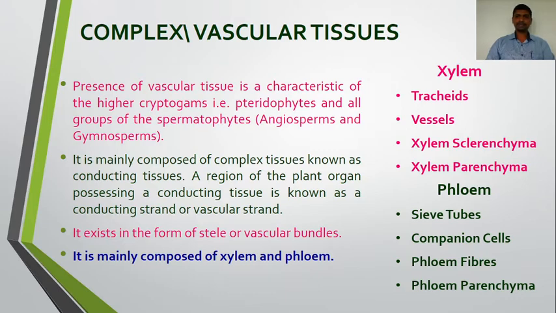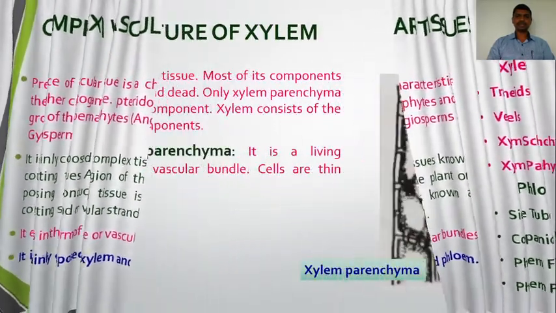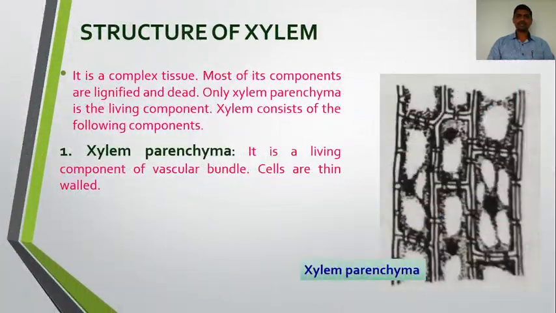Okay, so this is about the complex tissues. Two types of complex tissue, xylem and phloem, and the cells which make the xylem and phloem. Now one by one we are going to study these complex tissues. The first one is the xylem. Here we are going to study the structure of the xylem.